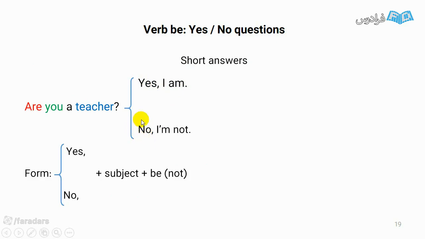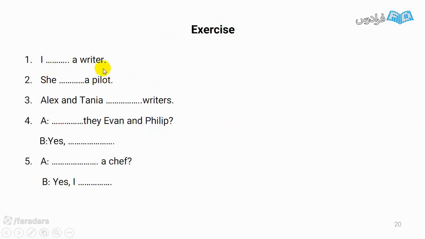And if the answer is no, I have to say no, I'm not. What is the form? Yes, subject and be. No, subject and be plus not. Like this: I'm not.